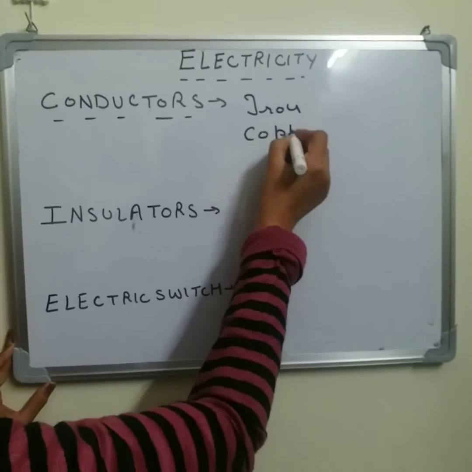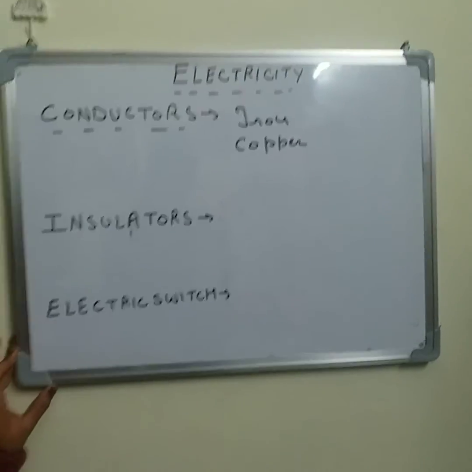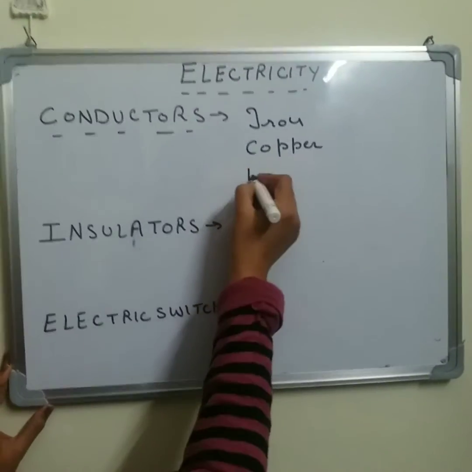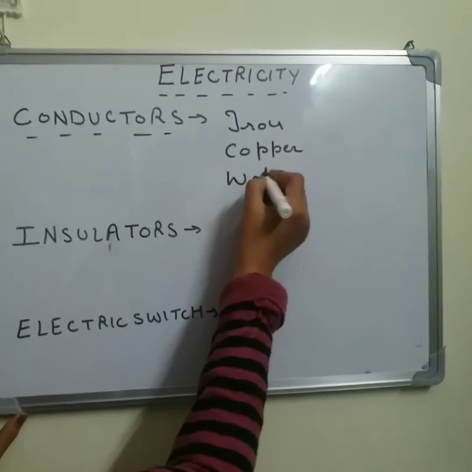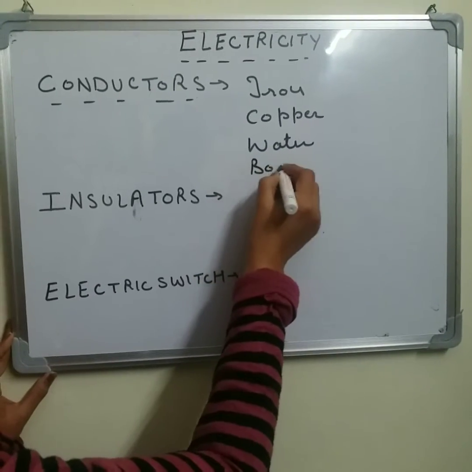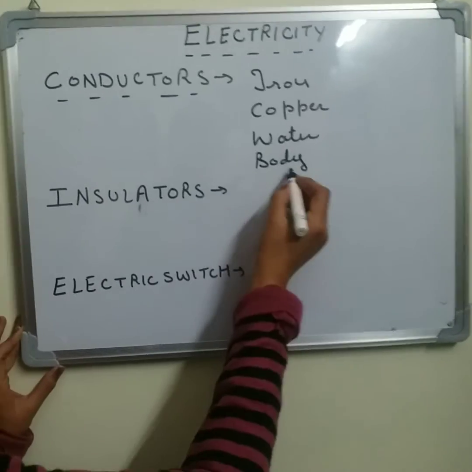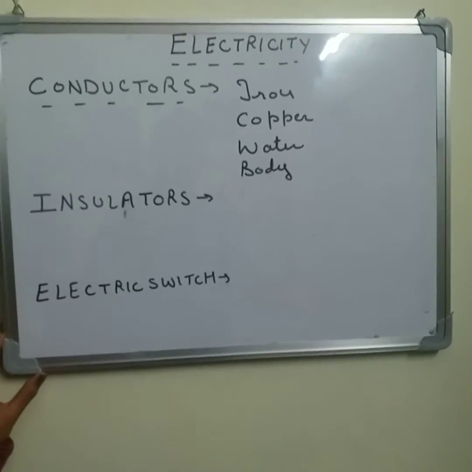Copper is a good conductor. Aluminium is a good conductor. Water is a good conductor of electricity, and our human body is also a good conductor. So we should take care when we are handling any electrical devices.